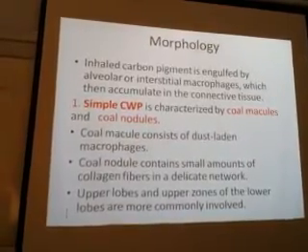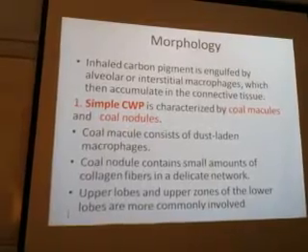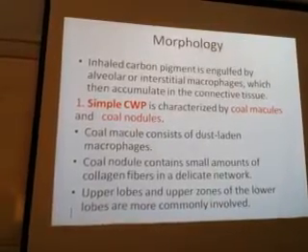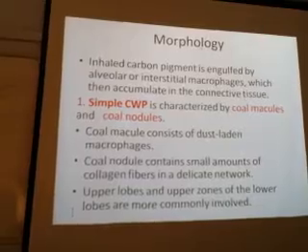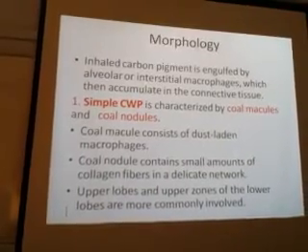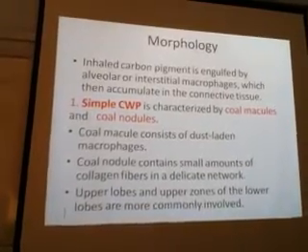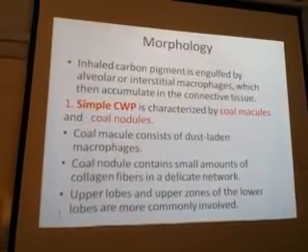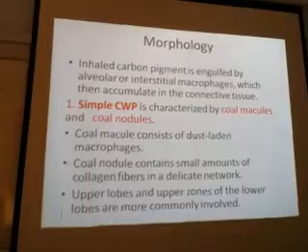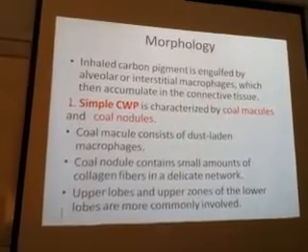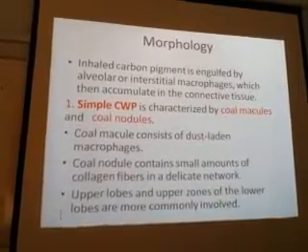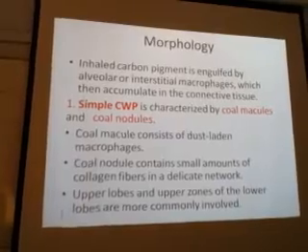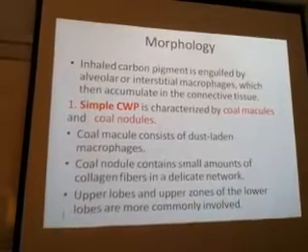For a macule to form, just dust-laden macrophages are there. If they infiltrate that area, then that becomes a macule. For a nodule to form, this lesion should also have connective tissue. Once it has connective tissue, then only a nodule can be formed. So there will be coal macules and coal nodules.